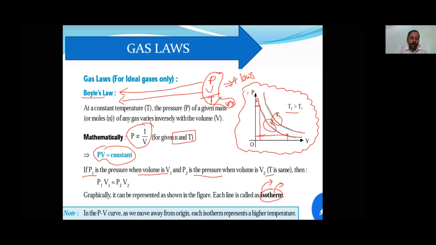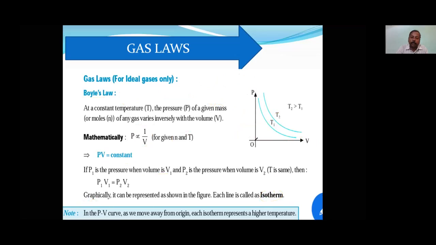In a PV curve, as we move away from the origin, temperature increases. Okay. So first let us use this one and then clear off all. And now here it says that as we move away from the origin, temperature will increase. Okay, that is for Boyle's law. Boyle's law graphs are called isotherms.